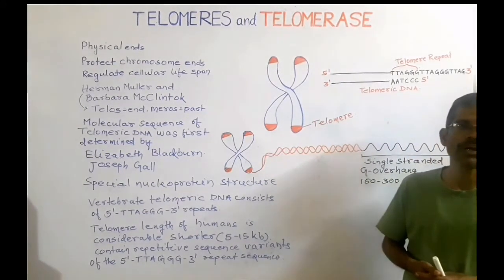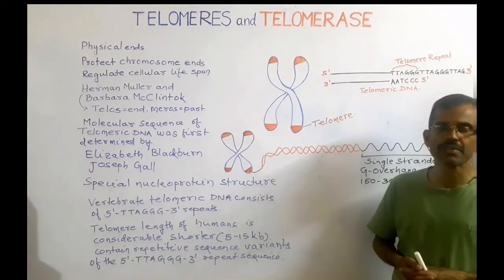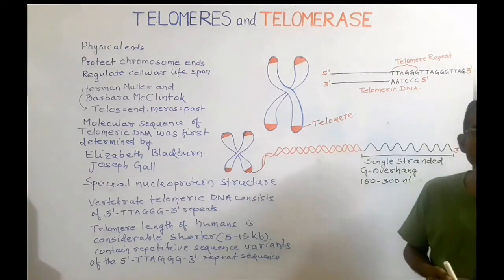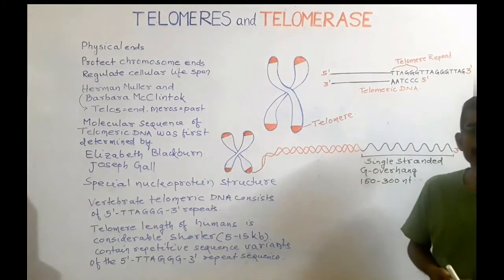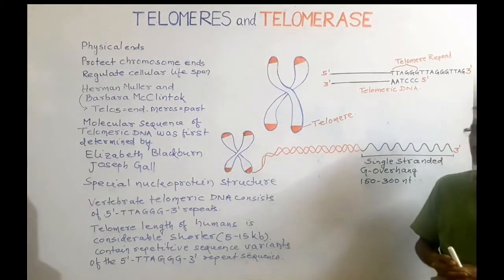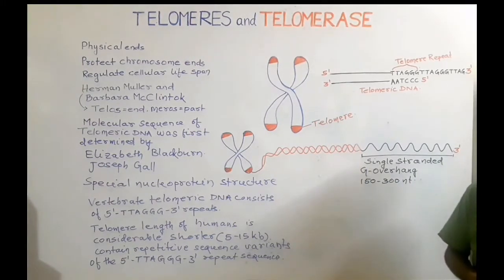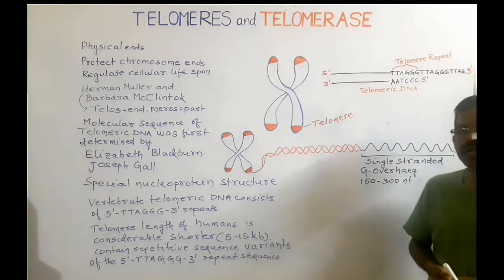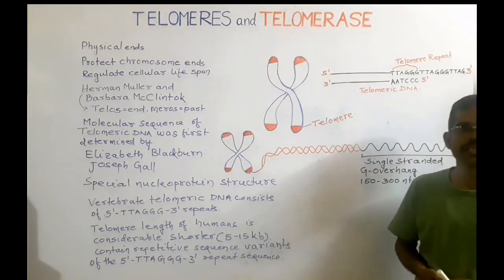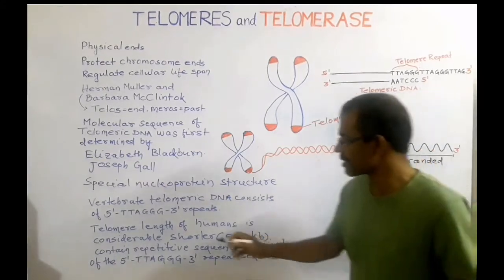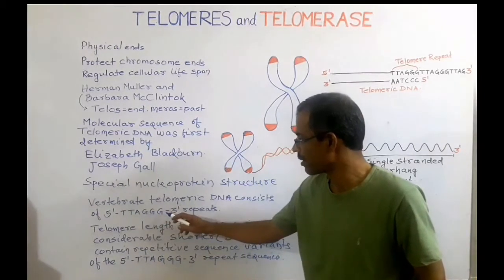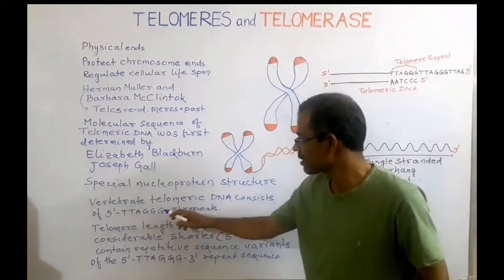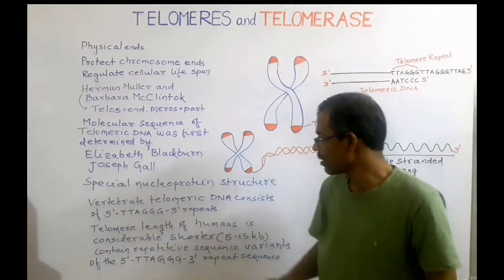The term telomere is derived from two Greek words. Telos means end, meros means part. Telomeres are special nucleoprotein structures that are present at the ends of eukaryotic chromosomes. The vertebrate telomeric DNA contains repetitive sequences. The repetitive sequences contain thymine, adenine, guanine, and guanine. This is the repetitive sequence that is present in the telomere.